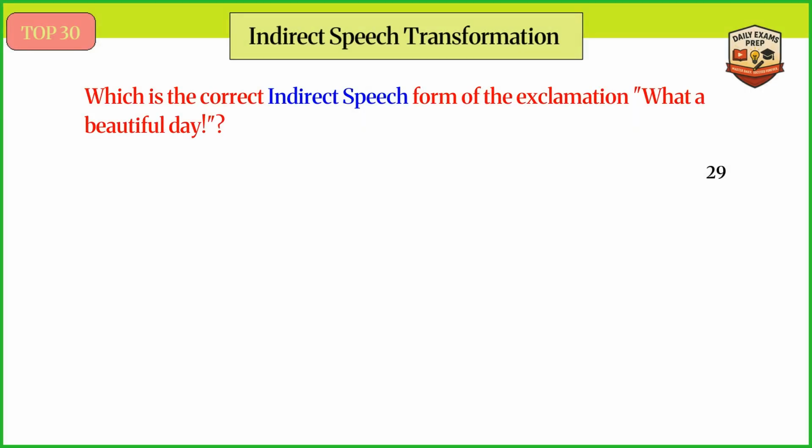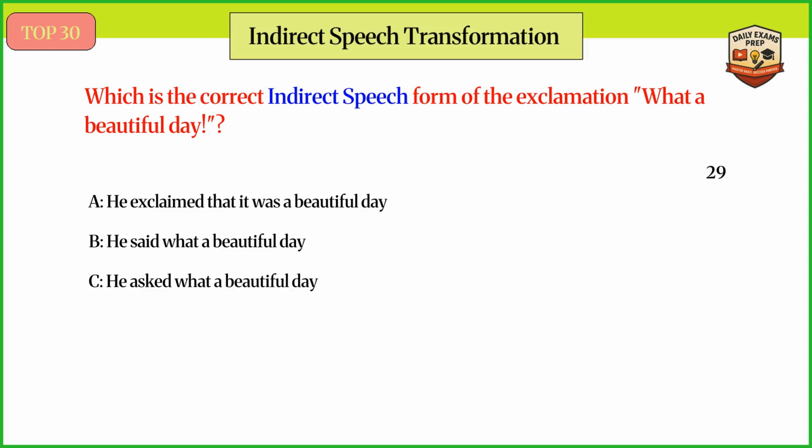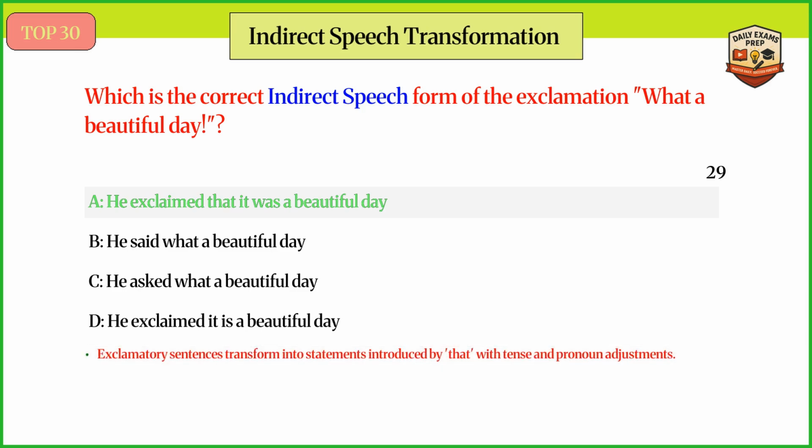Which is the correct indirect speech form of the exclamation, "What a beautiful day"? Answer A. He exclaimed that it was a beautiful day. Exclamatory sentences transform into statements introduced by that with tense and pronoun adjustments.